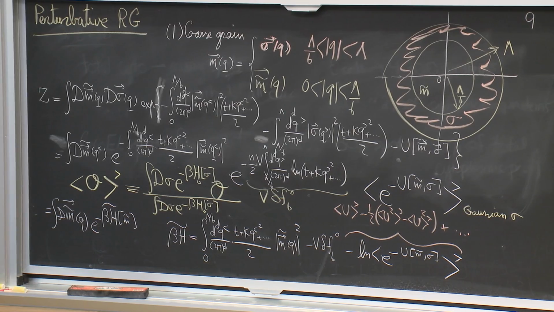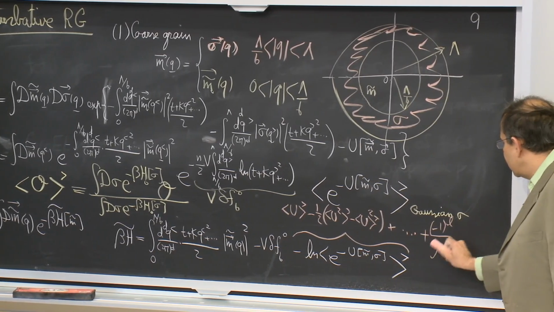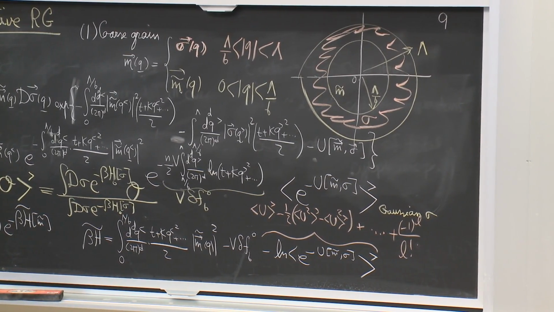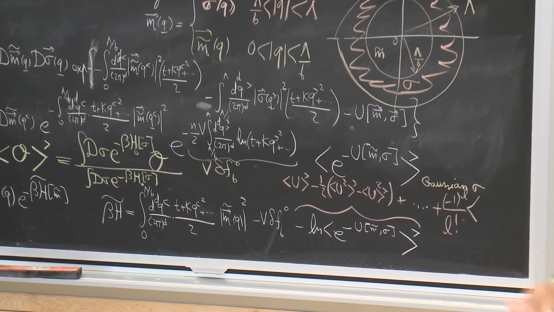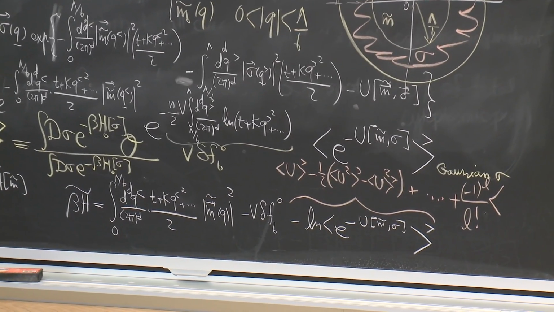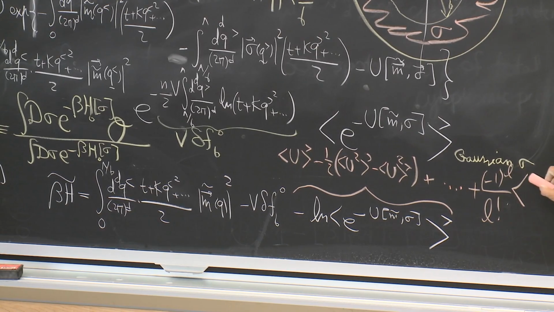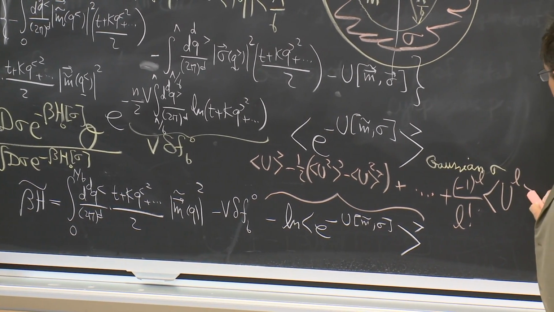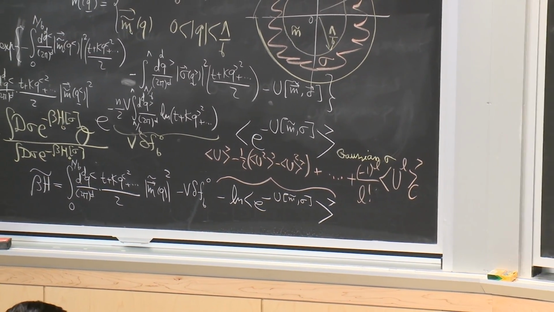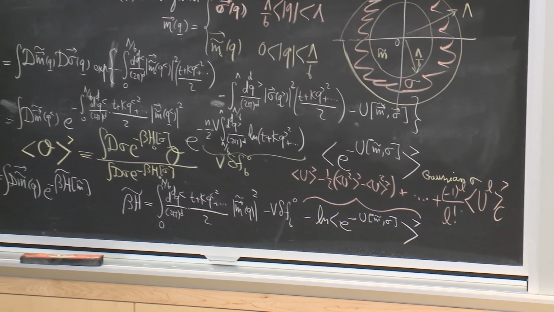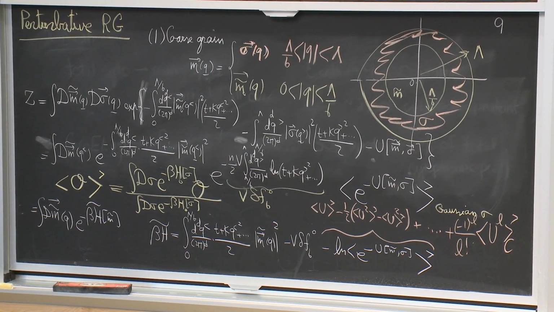And generally, the Lth term in the series would be minus 1 to the L divided by L factorial. We saw this already: the log of e to the something is the generator of cumulants. So the Lth power of u, the cumulant, would appear here. And again, the cumulant would serve the function of cutting off connected pieces, as we shall see shortly.